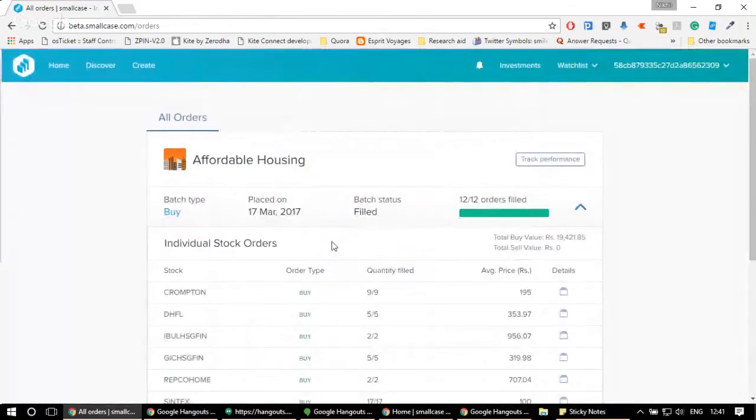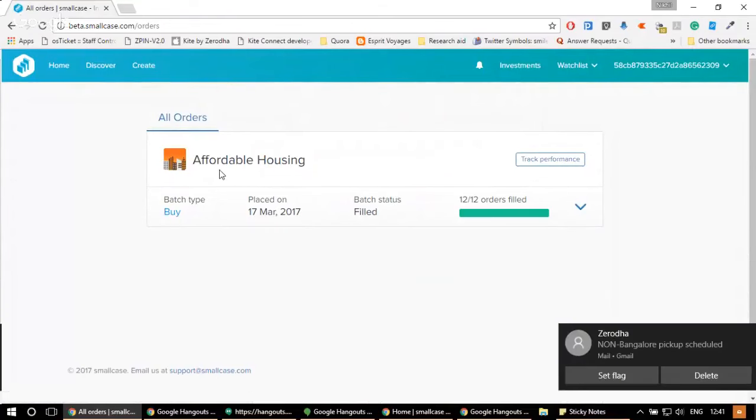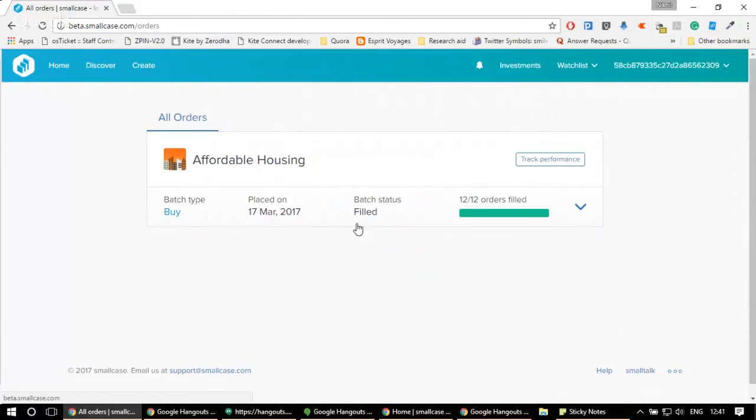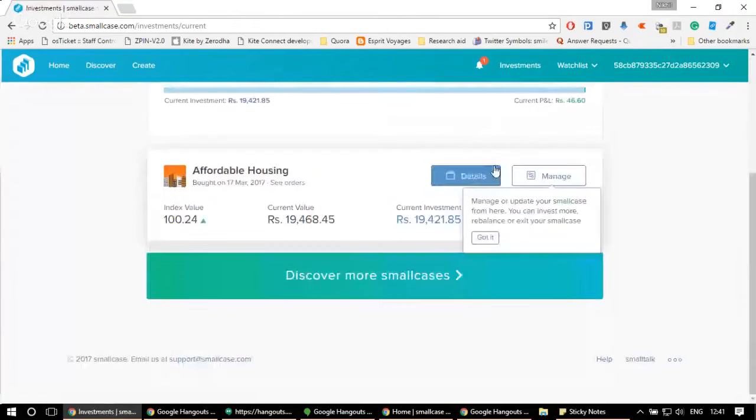If you click on see order details, you can see that you just now placed a buy order for affordable housing, and the status is filled. That is, all the 12 stocks that were there in the smallcase have been filled, that is, have been bought. Now you can click on track performance and you will be redirected to the investment page where you can start tracking your smallcase.